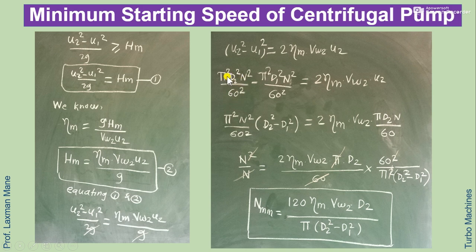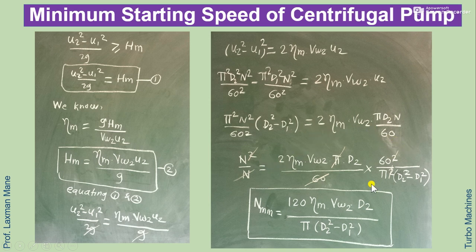So here it becomes pi square d2 square n square divided by 60 square, minus, for u1 square, pi square d1 square n square divided by 60 square, is equal to the right side as it is. Now here we can take common terms pi square n square divided by 60 square. So the bracket will be d2 square minus d1 square, equal to 2 into eta m into Vw2 into, for u2, we write pi d2 n by 60.